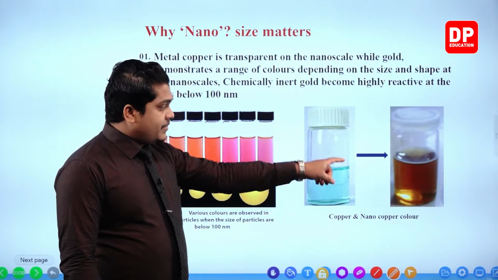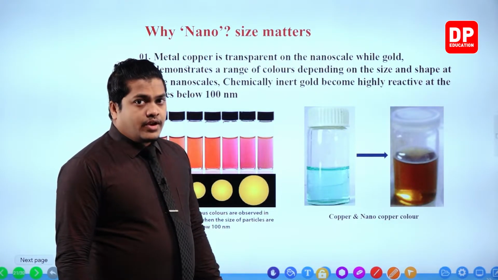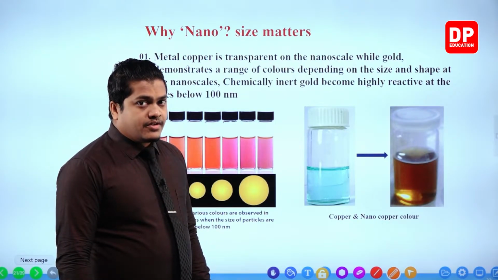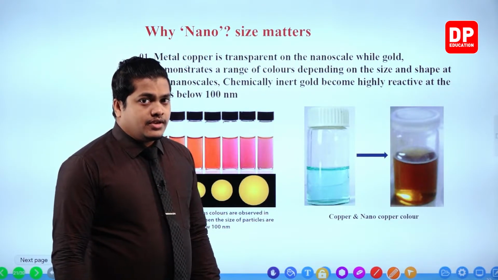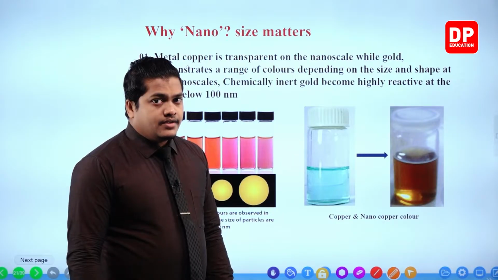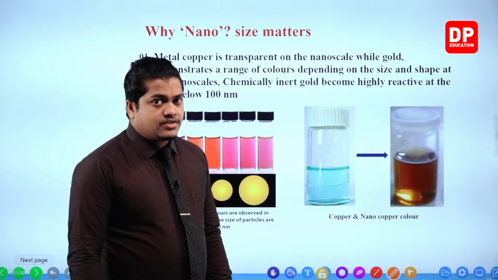Copper related color can be observed over there. However, in here, you can observe some kind of a transparent nature. It's because when copper changes into the nanoscale, the color is going to change.